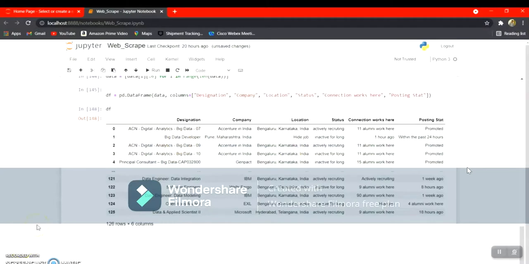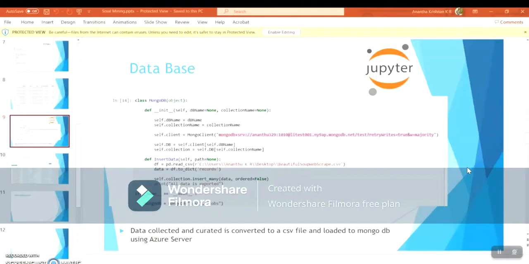Now I'm going to pass on to Mohit. He's going to demonstrate how this data was imported into MongoDB and how the connection was made. Okay, so thank you, Ananda.